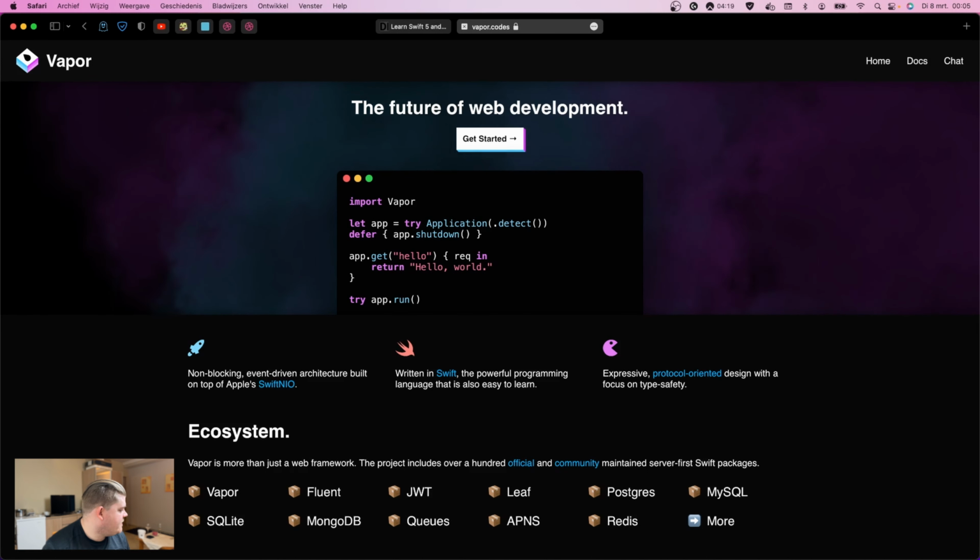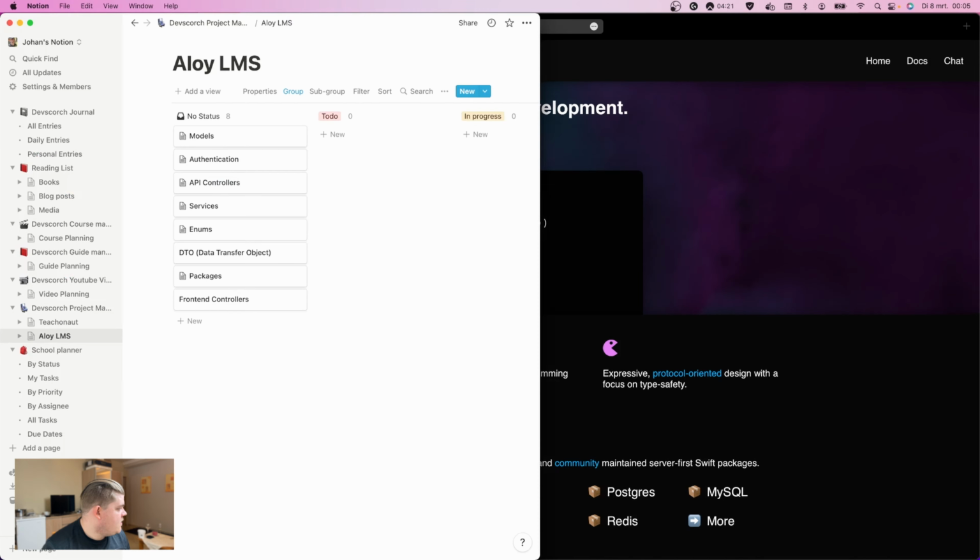And the coolest thing about this series is that I'm going to record all the development we do on the API in Swift. I'm going to try to show you guys how it actually works when you work on a project. So in this case, I'm using Notion. I like to use Notion for course planning, guide planning, video planning, project planning.